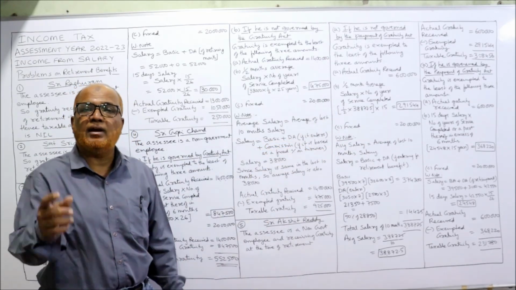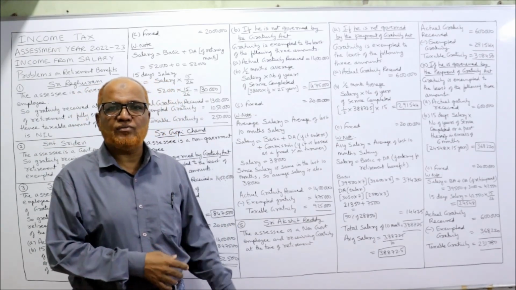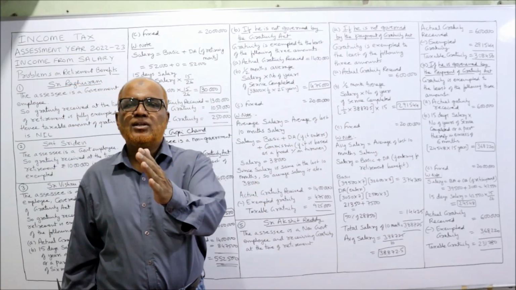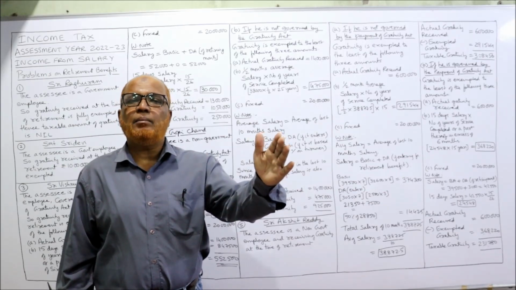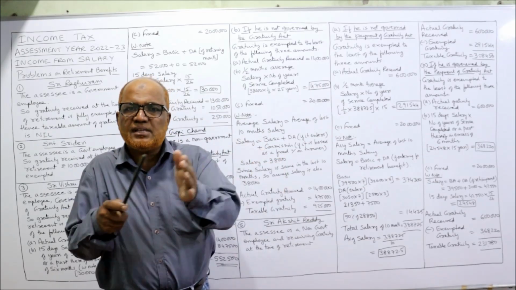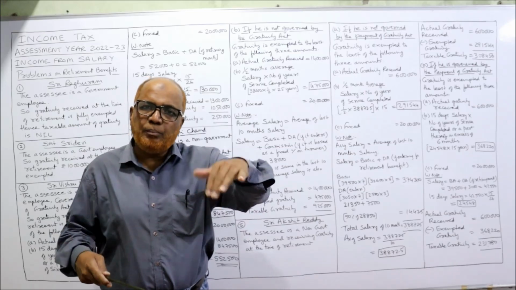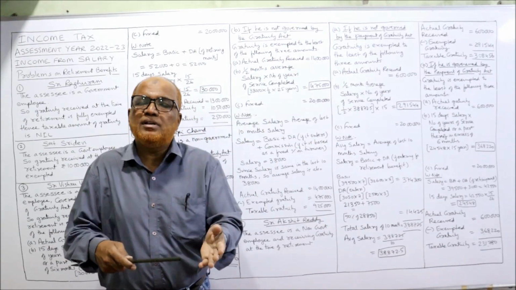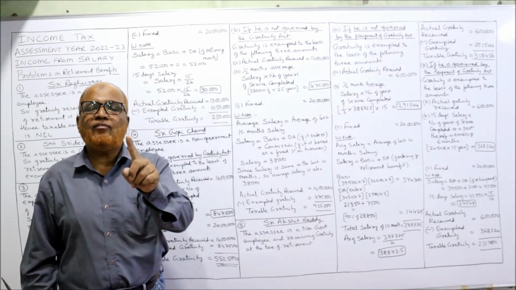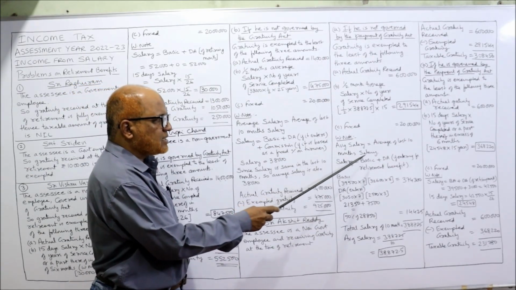Here you have to calculate the average salary, the half month average salary, and the number of years of service completed. Average salary means the average of the past 10 months' salary before retirement. Here it is given first 5 months, next 7 months. We take all the 7 months before retirement, then before that 3 months. In the problem 5 months are given, so 7 plus 5, 12 months are given, but we need only 10 months. So salary is the average salary of the last 10 months.